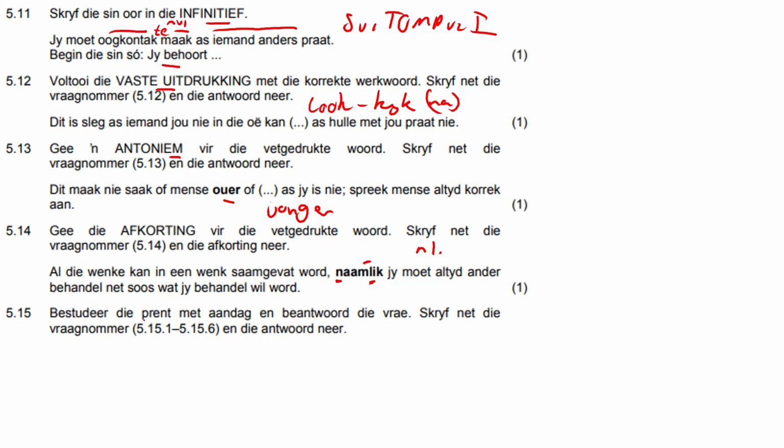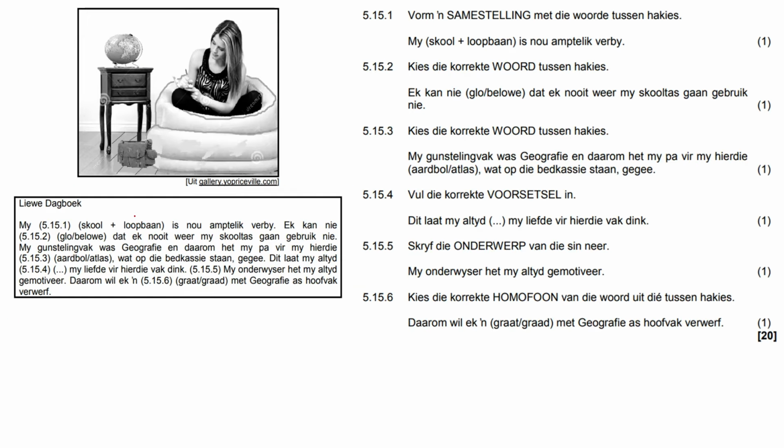And then we need to study the picture. Okay, that's our next question. Okay, so this is the picture. Again, we only look at this diary entry for context. So a nice samenstelling here. So skoolloopbaan, there's nothing that we add here. It doesn't become skole or anything like that. It's simply skoolloopbaan. You just add the 2 together.